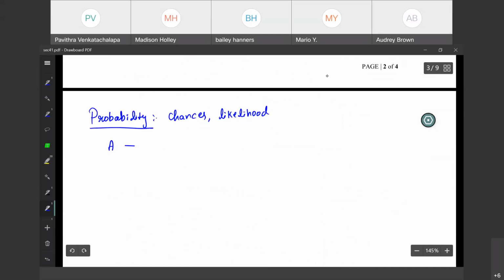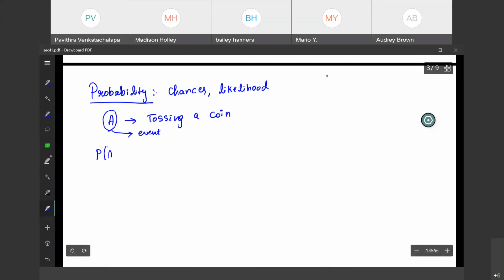Now, if I say that tossing a coin is an event, that event can be represented as a letter A. So A is nothing but the event. Now, should we use only A? No, it can be any letter. It is just a representation. The probability of that event is represented by P of A, the probability of event A.